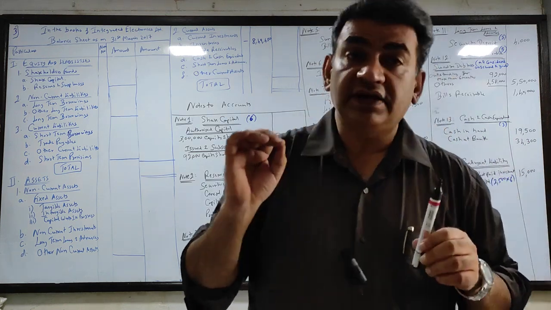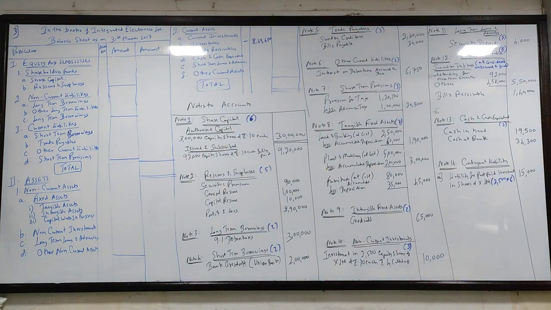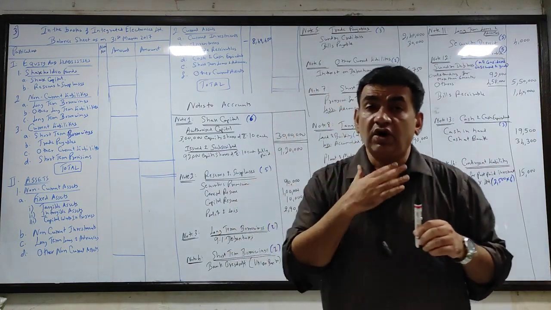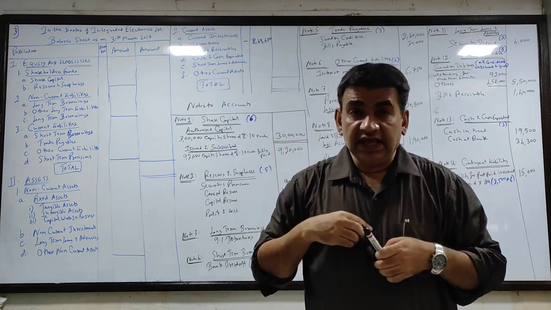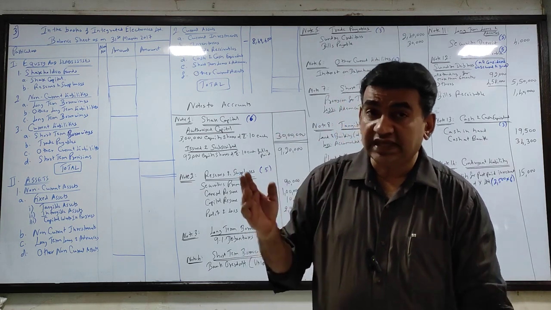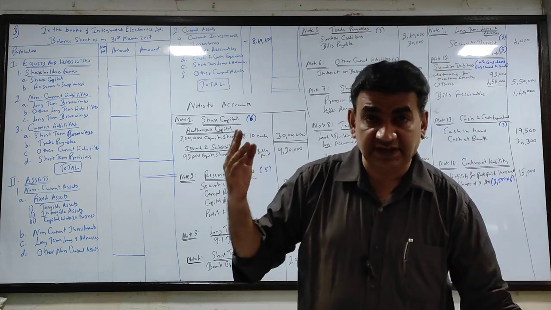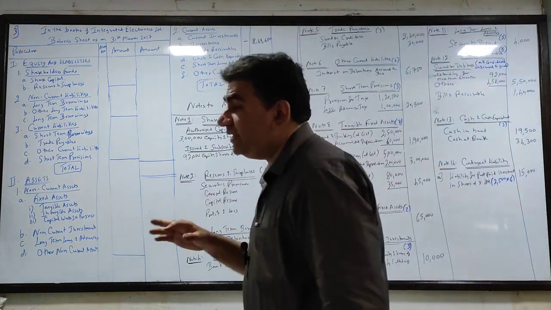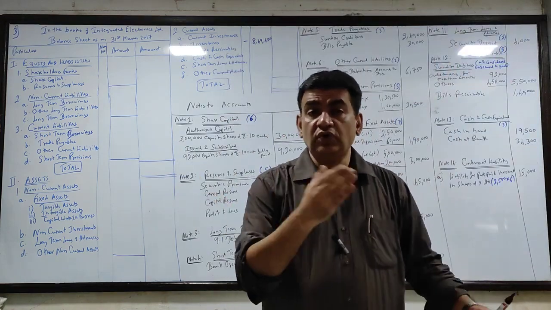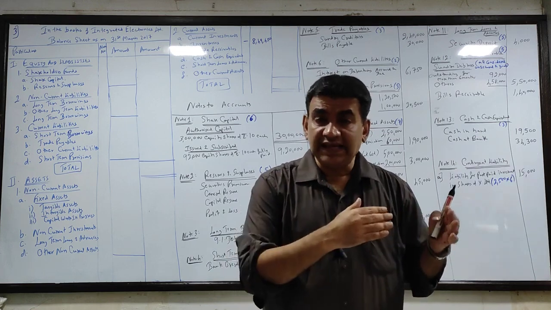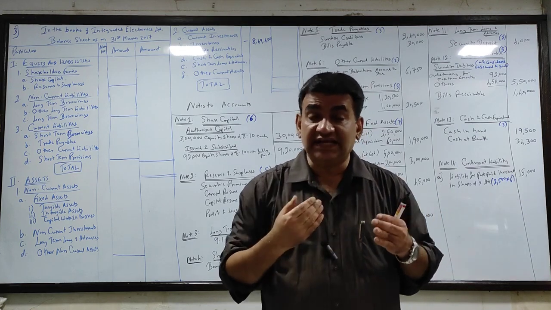What is the process of bill discounting? Today I draw a bill on my debtors. Okay, debtors पे bill draw किया. Suppose the period is 3 months. So I will get the money after 3 months. Now I am in urgent need of money. I go to the bank, get the bill discounted, पैसा immediately मिल जाता है.